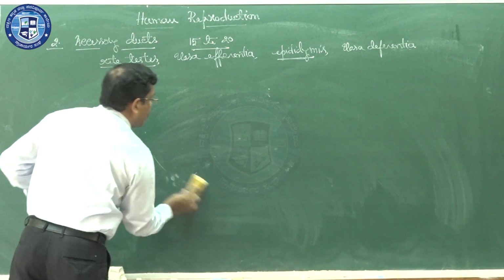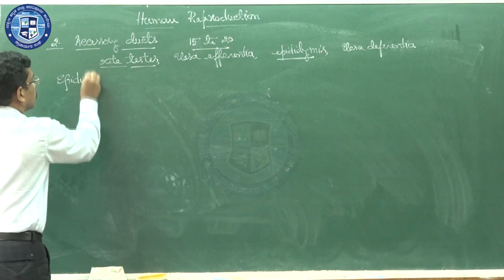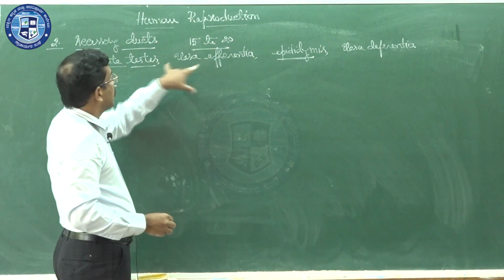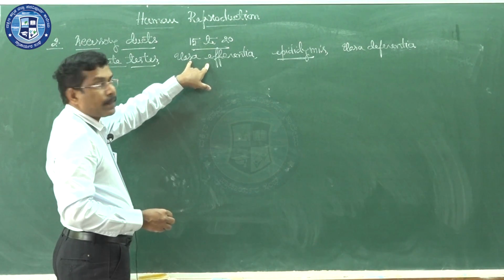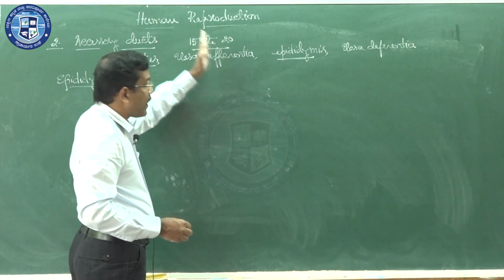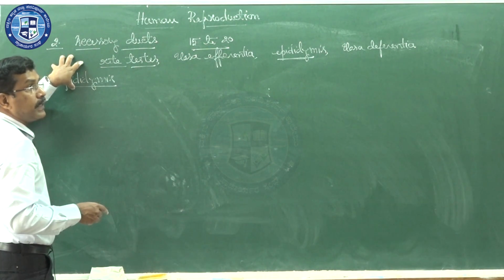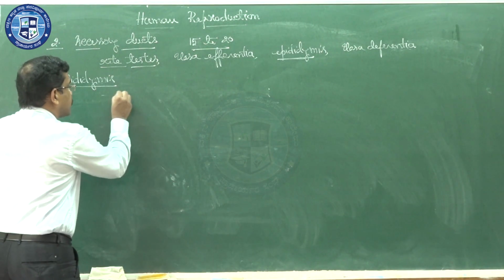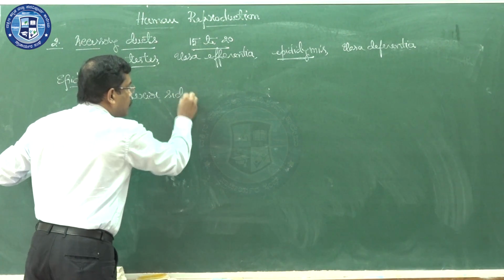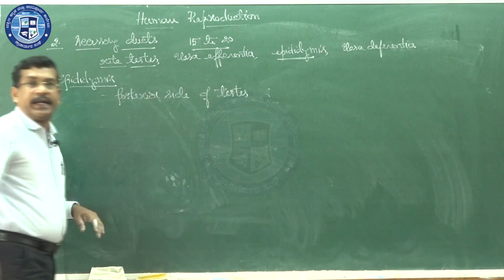Let us take the term epididymis. There will be epididymis. Now, 15 to 20 ducts arise from the rete testis, the vasa efferentia. Vasa efferentia will join and form a structure called epididymis. Already told you vasa efferentia is present inside the testis. Then how does the epididymis come out from the testis? Now, epididymis arises from the posterior side of the testis.